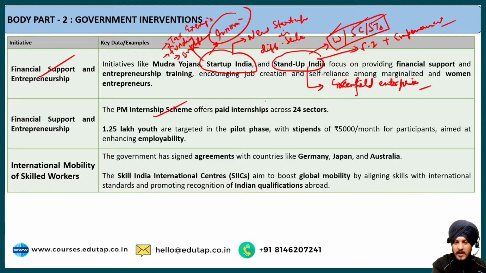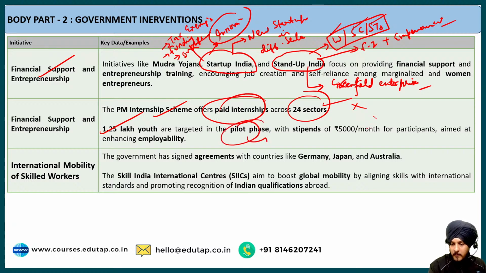Then the next point is regarding the PM internship scheme, and this scheme is very much straightforward. It provides paid internships across different types of sectors. What are the names of those sectors? You don't have to remember that, especially as far as the descriptive paper is concerned. Then the economic survey says that 1.25 lakh individuals are targeted in the pilot phase, with stipends of rupees 5,000 per month for the participants. Fine, and it is going to help in increasing the employability of these individuals.